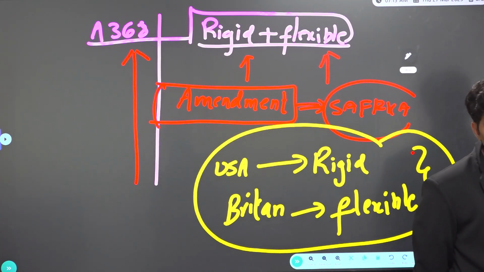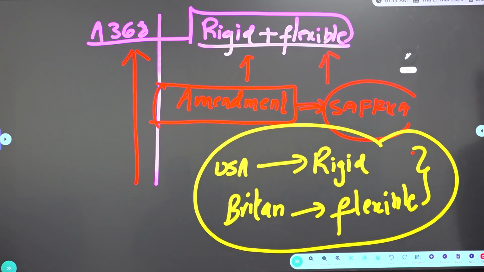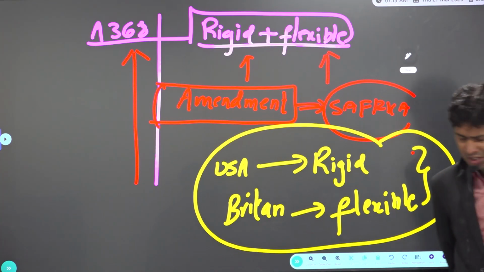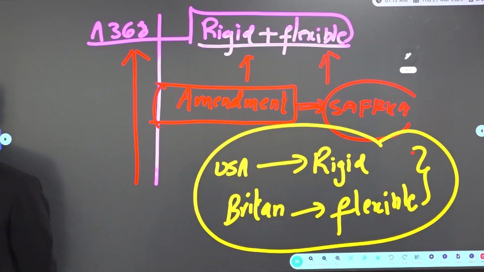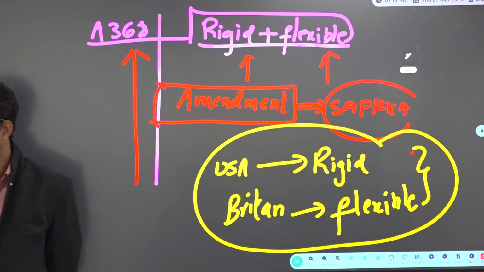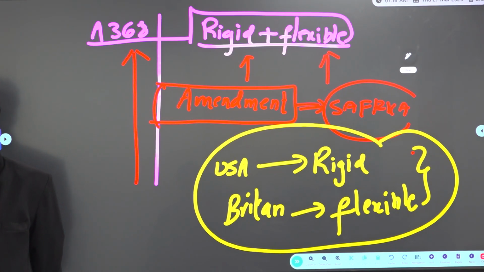In some provisions, it's very easy, a simple majority you can bring. In some cases, special majority. In some cases, special majority plus consent of half of the states, ratification. That's the reason why the constitutional amendment procedure in India is clearly defined in Article 368, and two cases we already know. Parliament can amend any part of the Constitution, as per the Kesavananda Bharati case, as long as it does not alter the doctrine of basic structure. Correct?